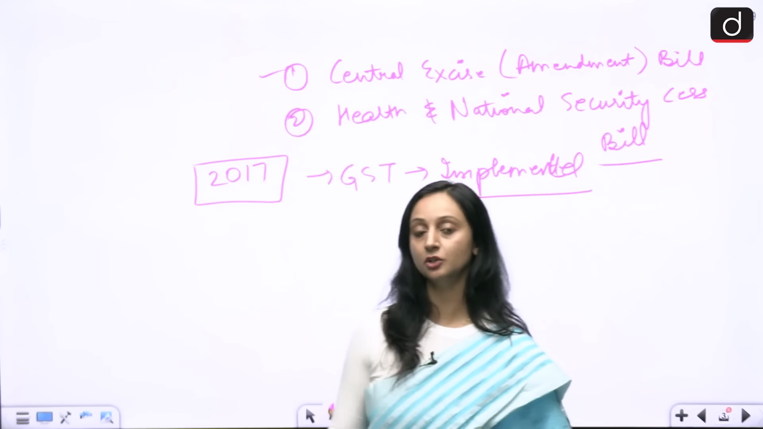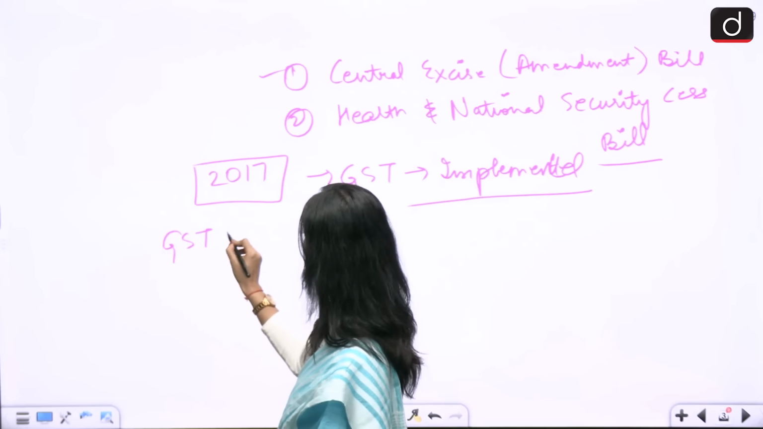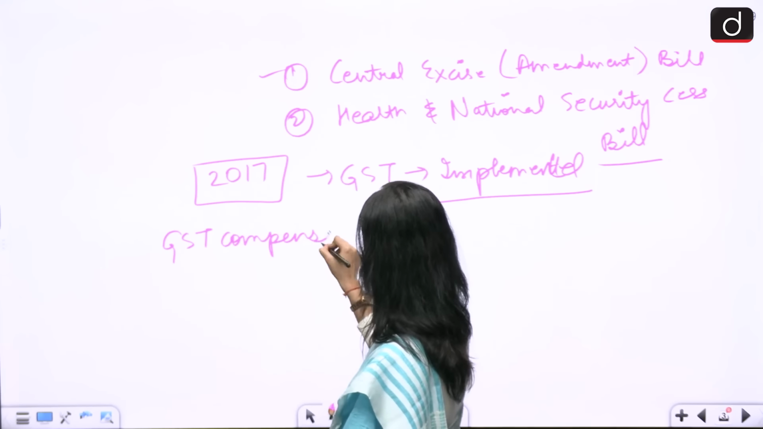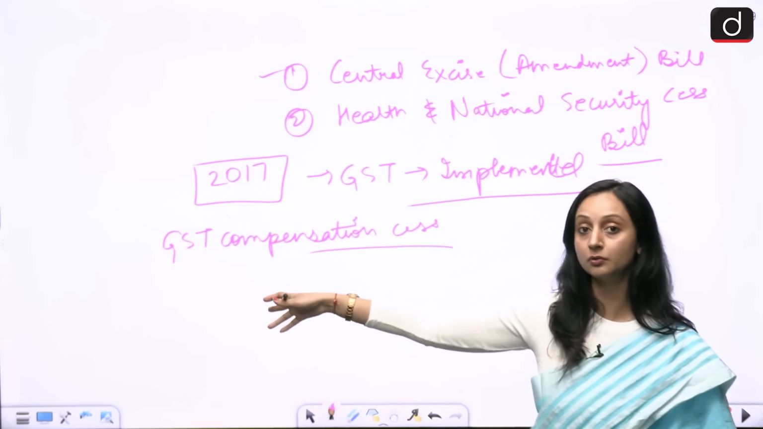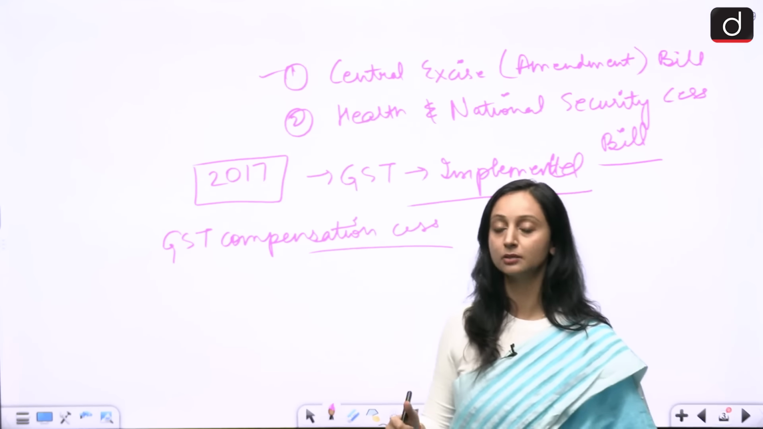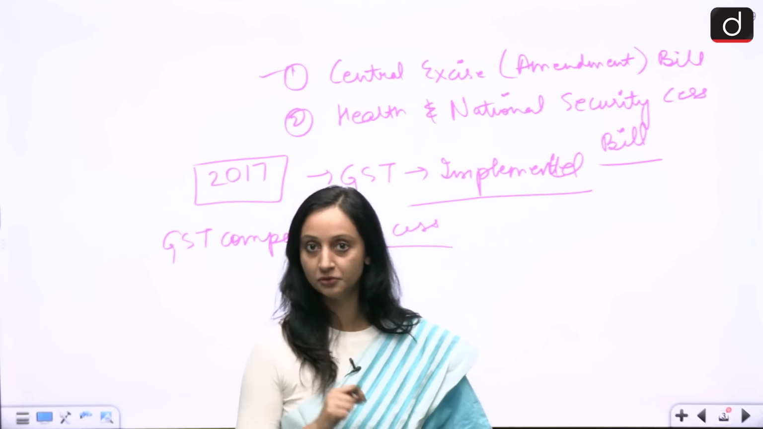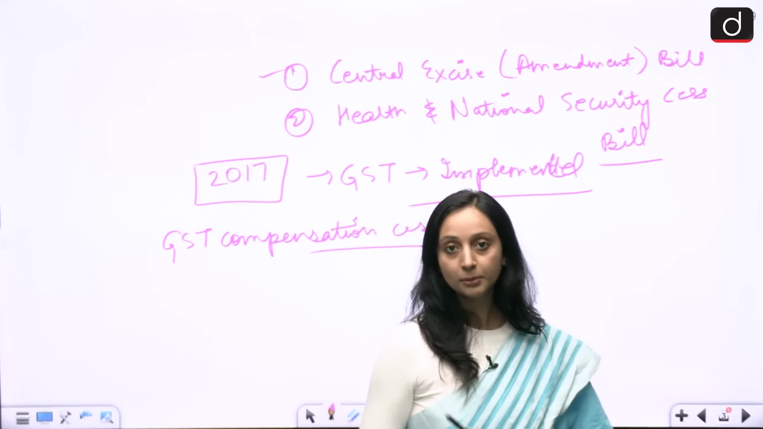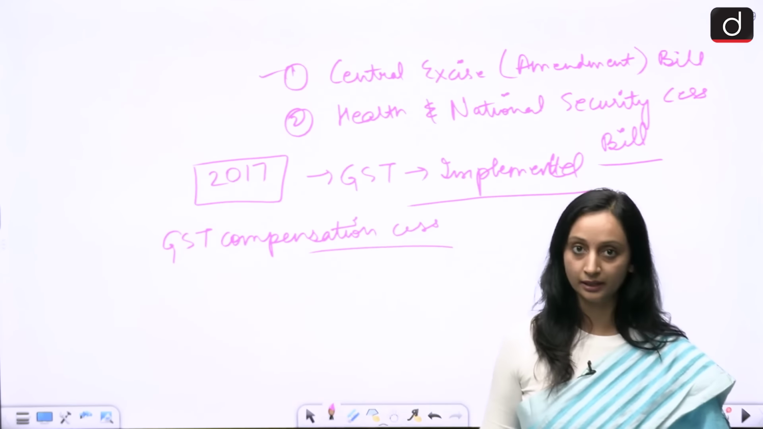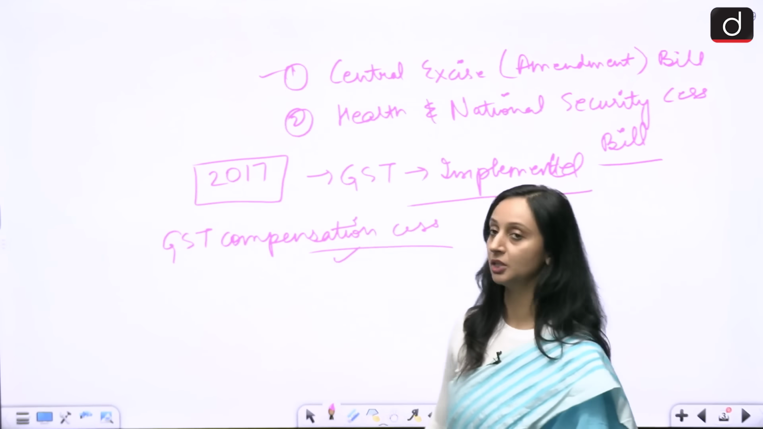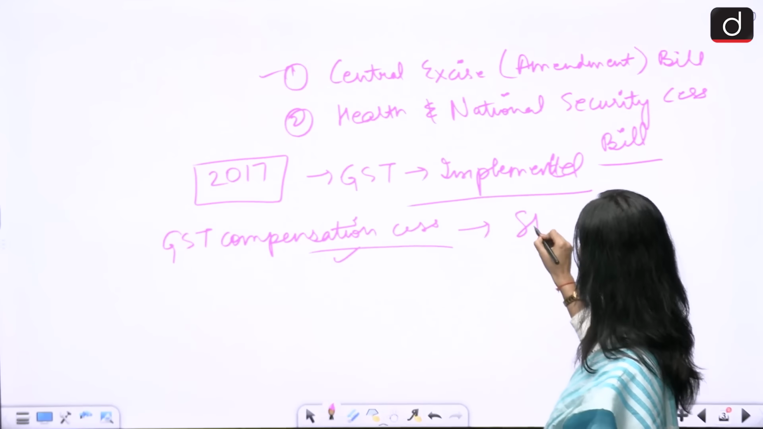Now with the implementation of GST, something else was introduced. That was the GST compensation cess, right? Compensation for whom? Compensation for the states for any shortfall in revenue that they might have to face due to the implementation of GST. The center was going to compensate these states through the GST compensation cess. All the revenue generated from this cess was going to go to the states.